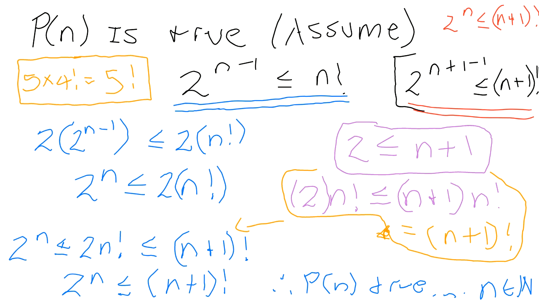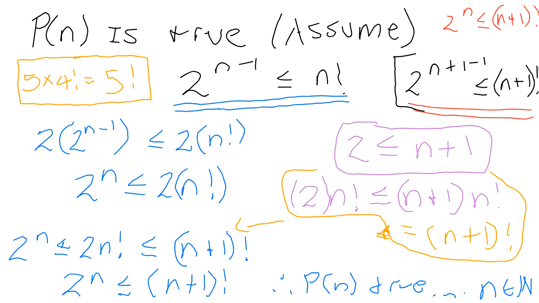So having shown that, we then went on to the next line to show that n plus 1 times n factorial is always bigger than or equal to 2 times n factorial. In other words, 2 times n factorial is less than or equal to n plus 1 factorial, which brought us to the final part on the left side there at the bottom: that 2 to the n must be less than or equal to n plus 1 factorial. All right. So this is one of the tough ones, but tough because you have to figure out that you must multiply both sides by 2. But I suppose after you get used to them, you will know what to do.